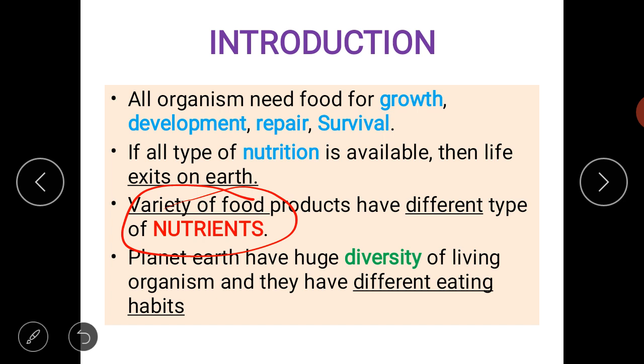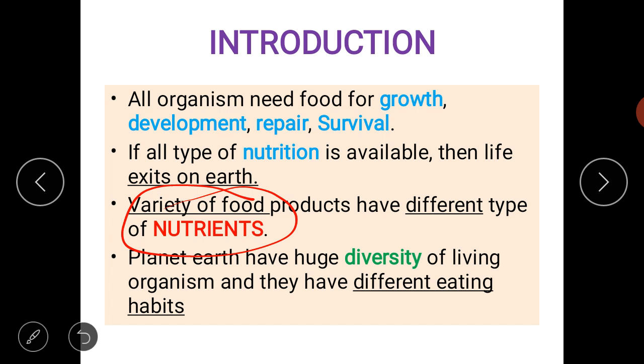And as we have lot of diversity of living things, there are different organisms and their food requirement is different. Okay, so depending upon food requirement, the characters developed by the organisms are also developed.